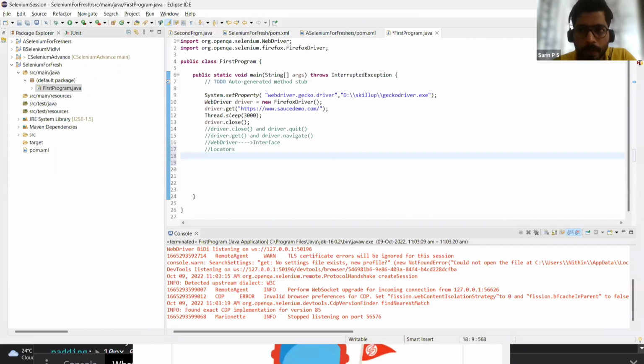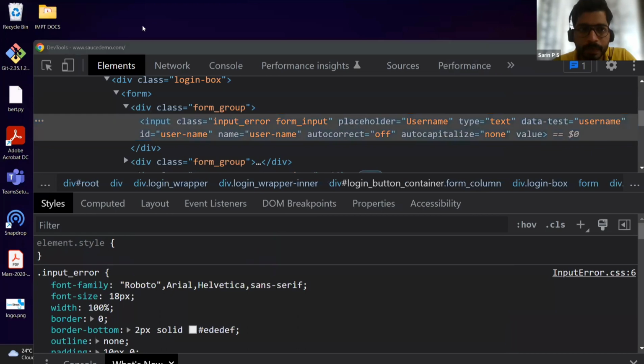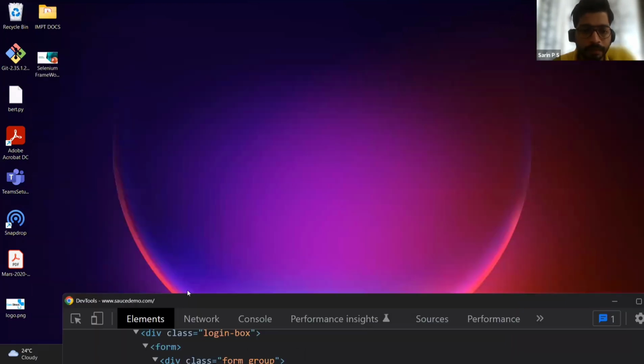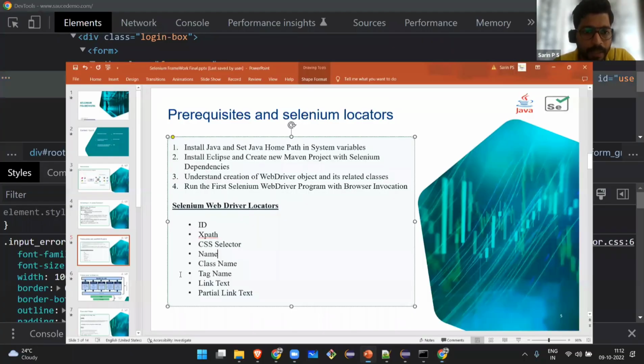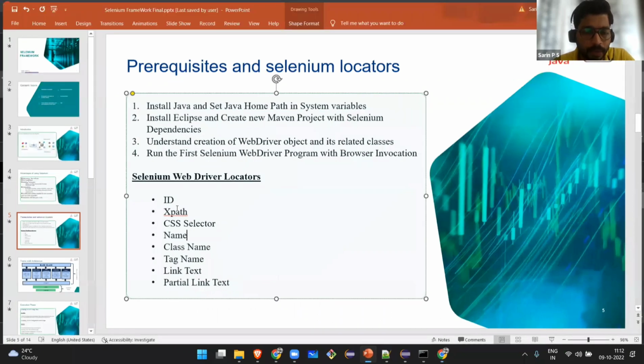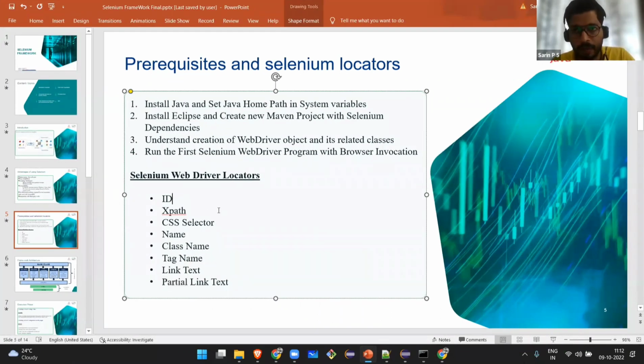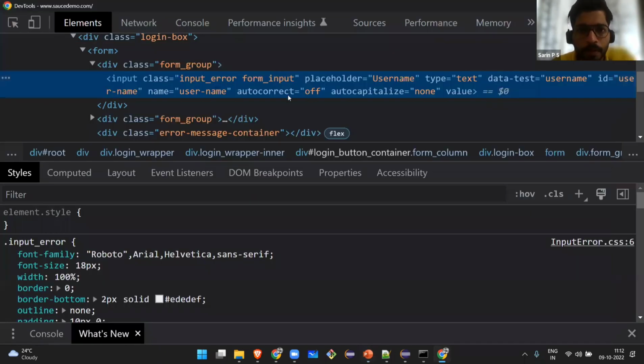What are the different locators we are having? Just go through this. We have ID, XPath, name, class name, tag name, link text, partial link text. These are a few of the locators. ID is a locator, so you can go with ID. I'm taking the ID of that particular element. What was the ID here?